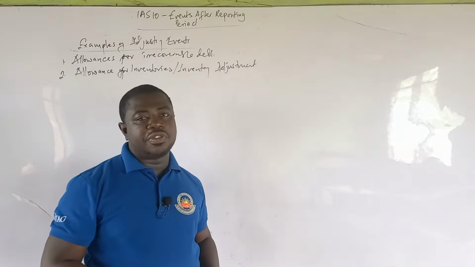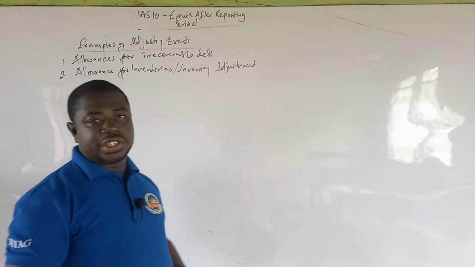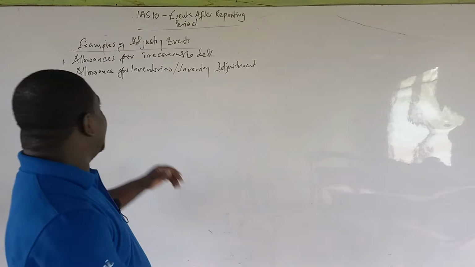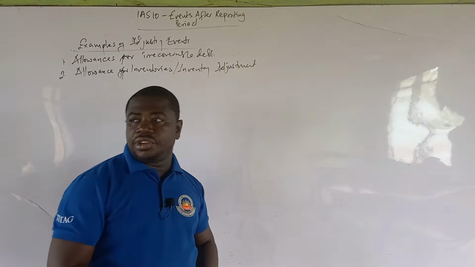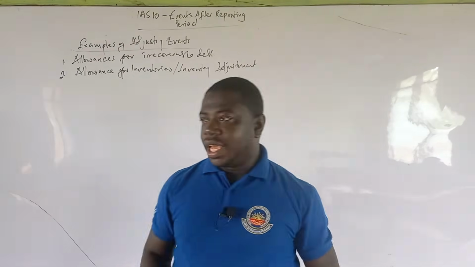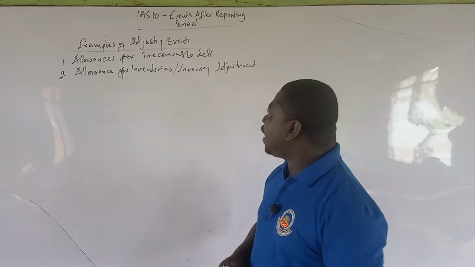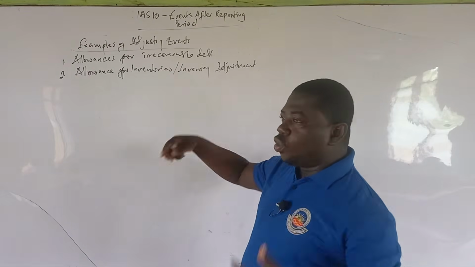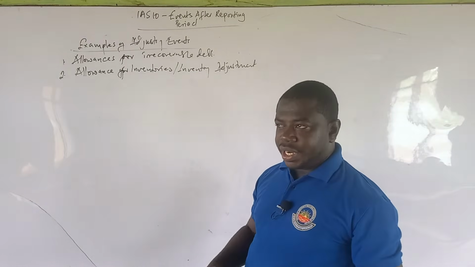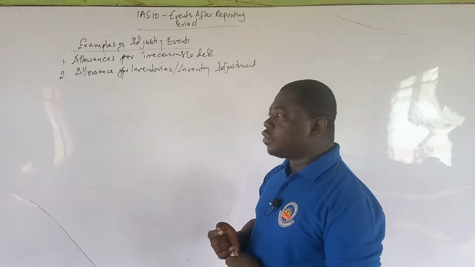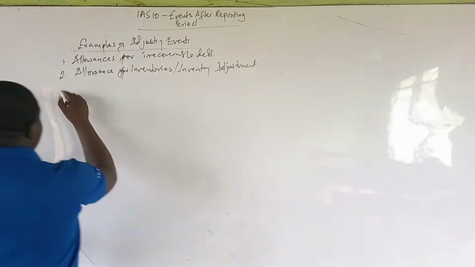You would overstate your profit and violate the prudence concept. And so what you have to do is that you are going to do an inventory adjustment and then reduce the closing inventory down to 15,000 so that you can satisfy the prudence concept. And so even though you are discovering it in January 2023 or February 2023, you adjust it for the accounts of 2022. It's very, very important. And then